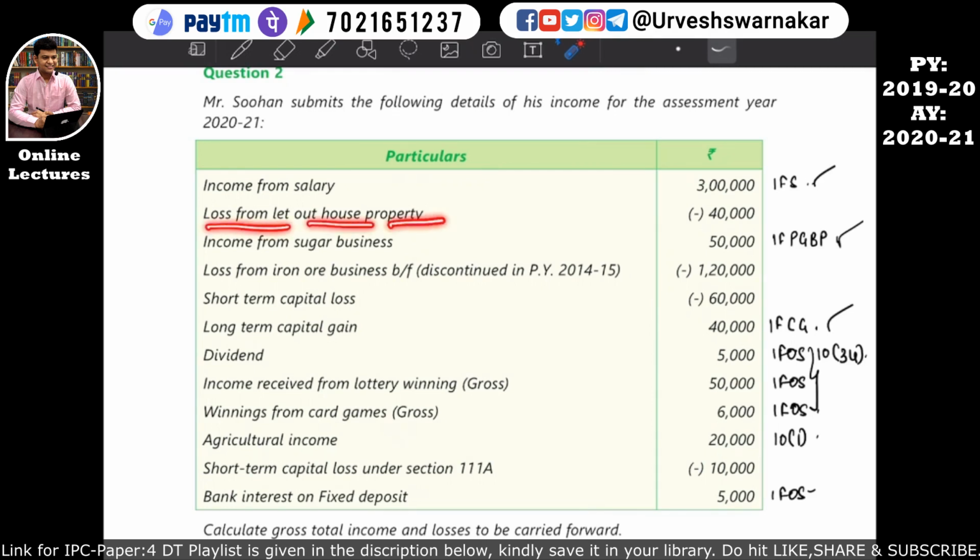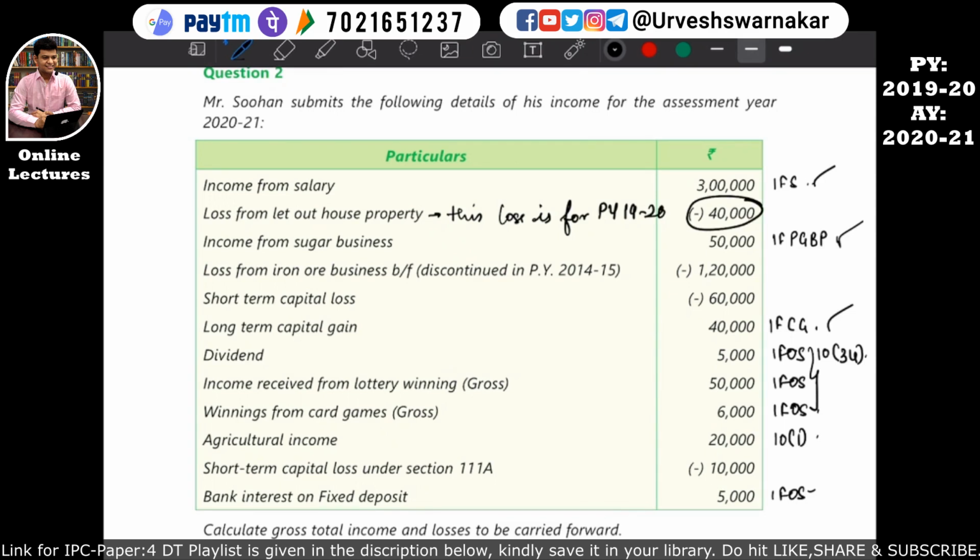Loss from let out house property, and here it is not said whether it is brought forward or not. So basically I'll tell you how to interpret it. If a question wants to say that this particular loss is a brought forward loss, then they will simply specify that this is a brought forward loss. Okay, since they have not mentioned anything that this is a brought forward loss or not, this means this loss is for previous year 19-20 only.